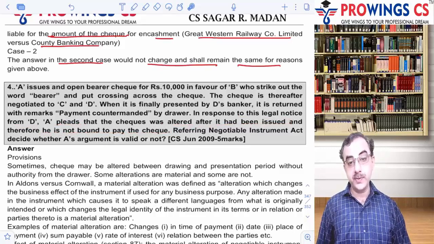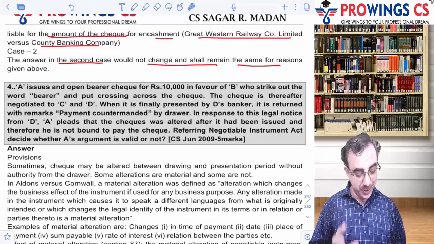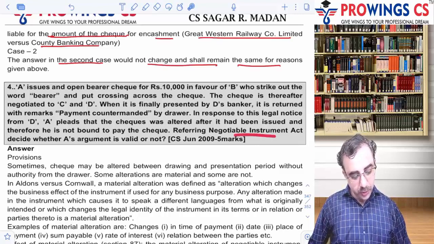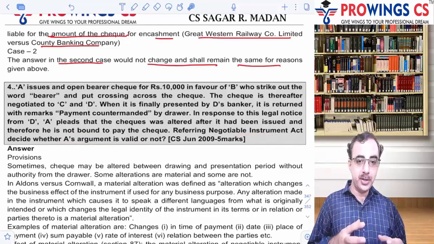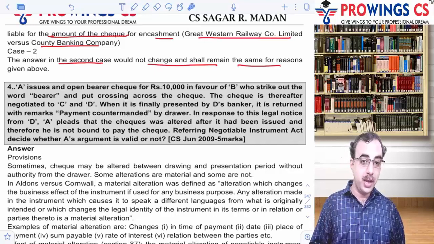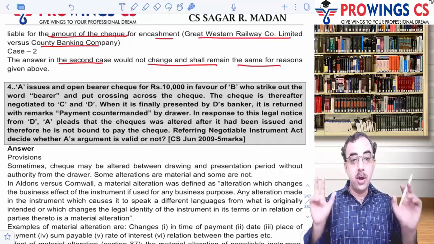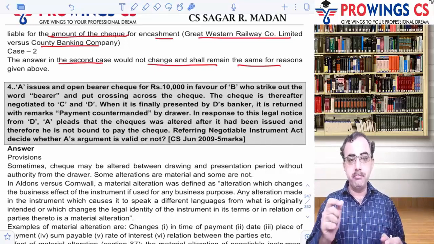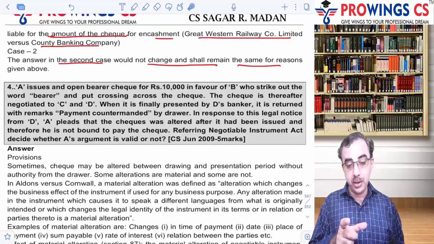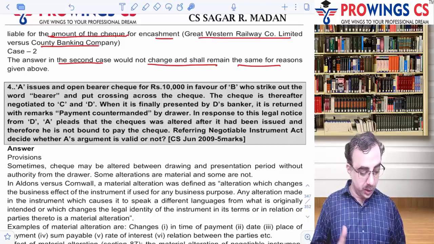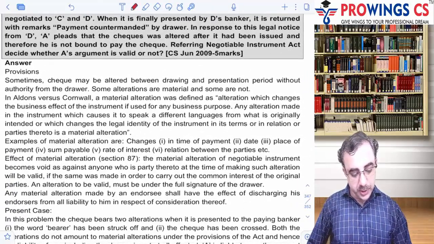That's alteration of check. और आपने पढ़ा है alteration of check can affect the validity of a check. Interesting. Okay. Referring negotiable instrument, whether A's argument is valid, the answer is no. See, alteration as to the date, alteration as to the name, alteration as to the figures, alteration as to the signatures, that's called material alteration. But making a check, a bearer check as a cross check is not a material alteration unless it was objected. Okay, so let's see उस तरह से हम आंसर क्या लिखेंगे. पहले प्रोविजंस डिस्कस कर लेते हैं.